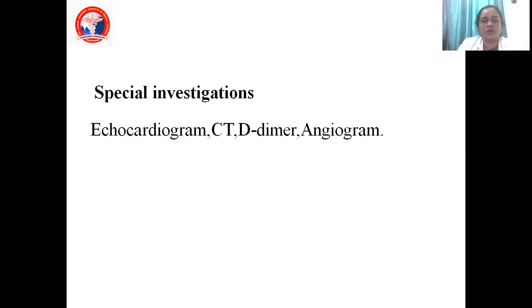And next is your CT. CT of the lungs: if you have any doubt, you do a CT. Then D-dimer, and everything can be done as an additional method wherever it is needed. And finally, angio. If it is coronary artery disease, you can go on to do an angio.